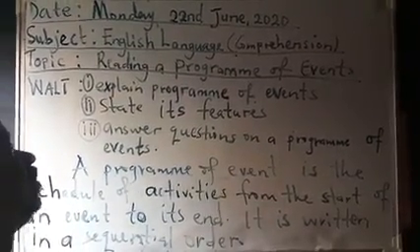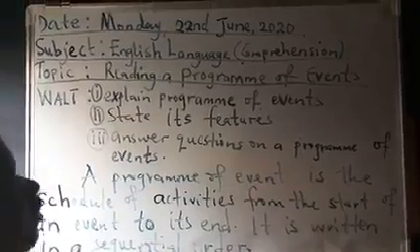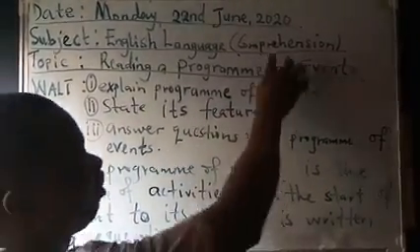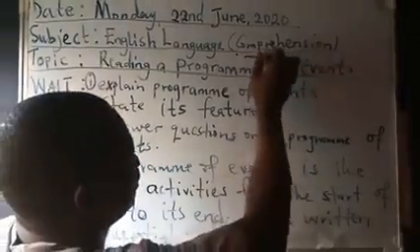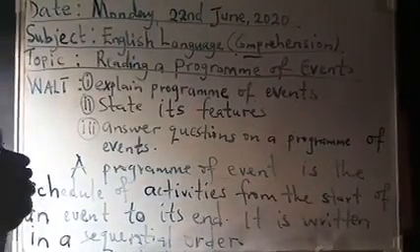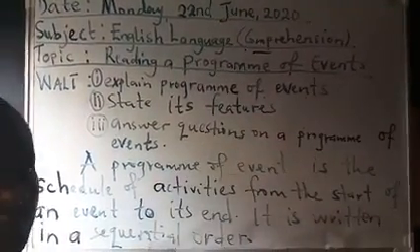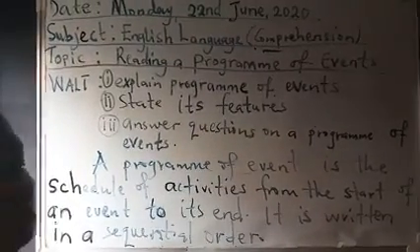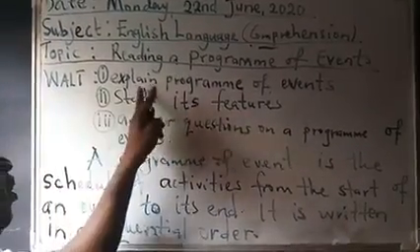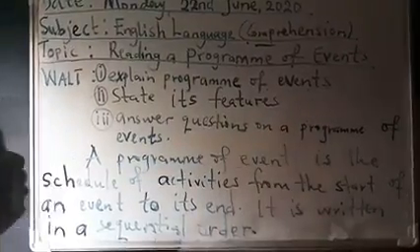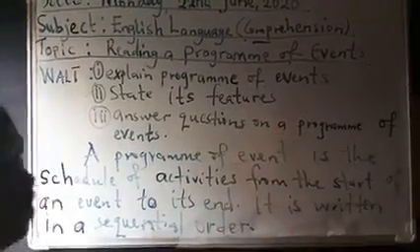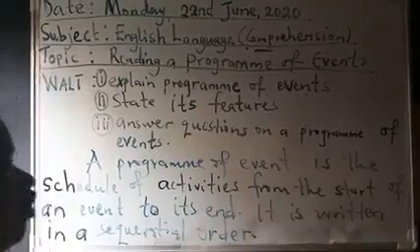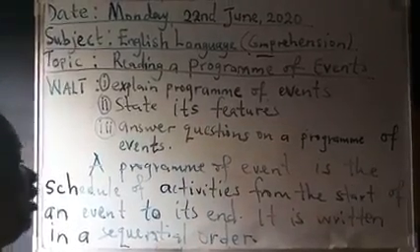Today's date is Monday, 22nd of June 2020, and we shall be considering the aspect of English comprehension. And the topic is reading a program or events. What are the objectives for the lesson? Explain program or events. State its features, that is the features of program or events. Then answer questions on the program or events after reading.